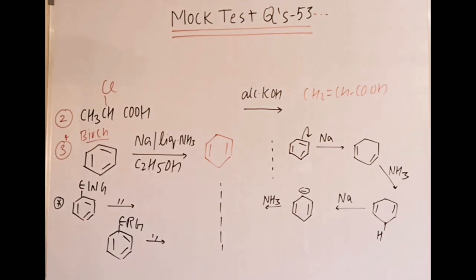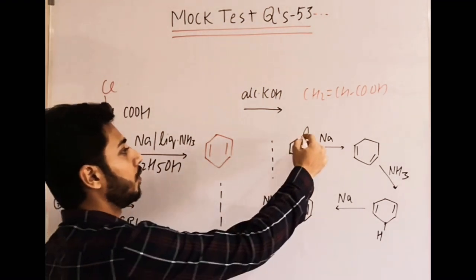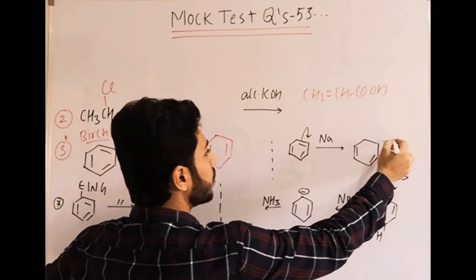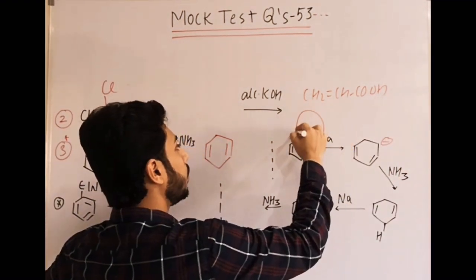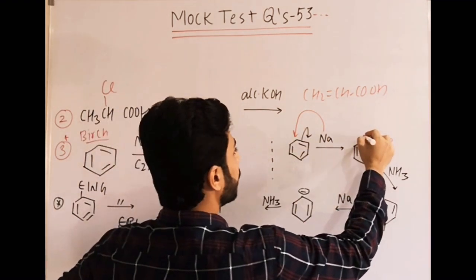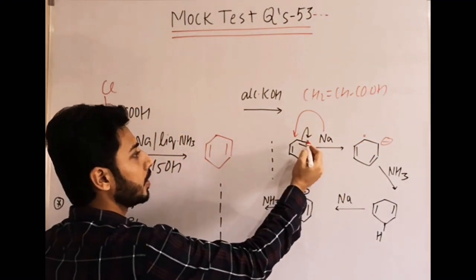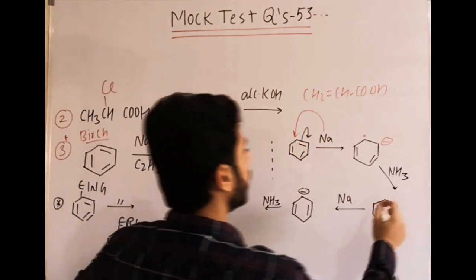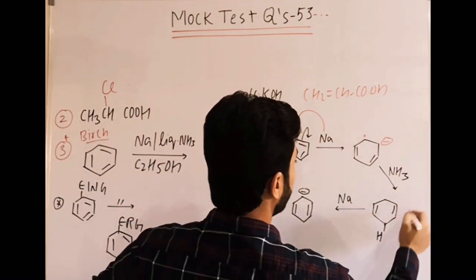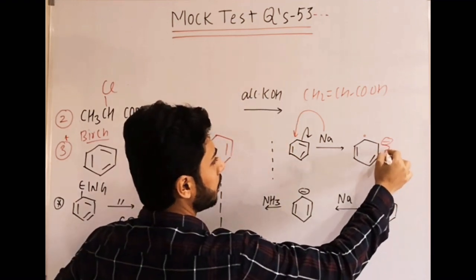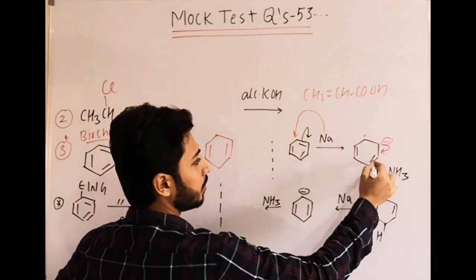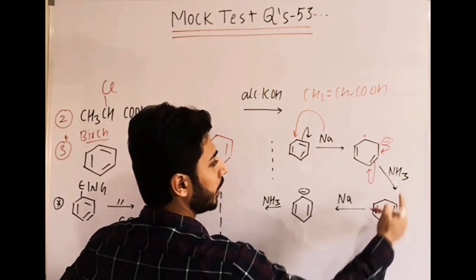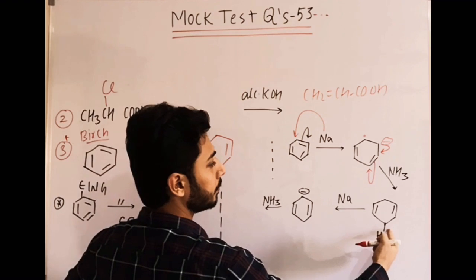Okay, how is it formed? It is showing its mechanism. First this bond shifts there, minus charge, and Na donates an electron. Here it becomes a free radical. Minus charge there, here Na is giving the electron. Then NH3 gives H there, it forms, and then what happens? It delocalizes like this. There you get a minus charge. This minus will take H from the ammonia. Done.